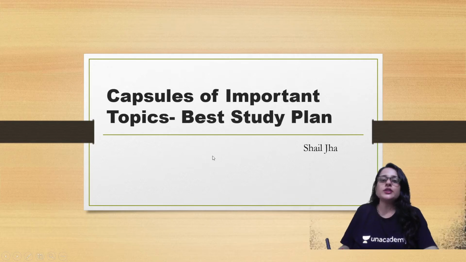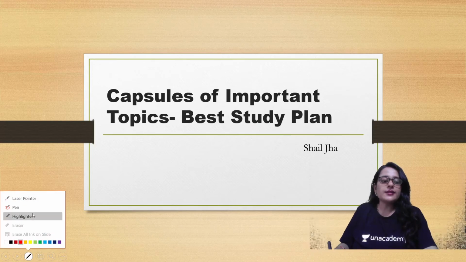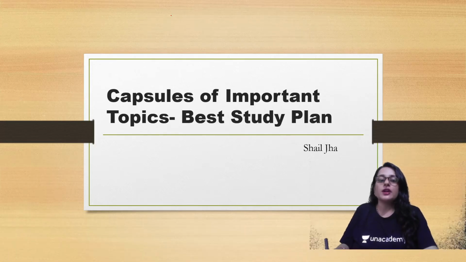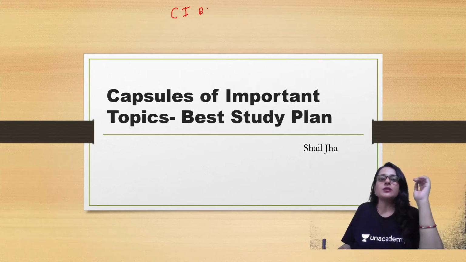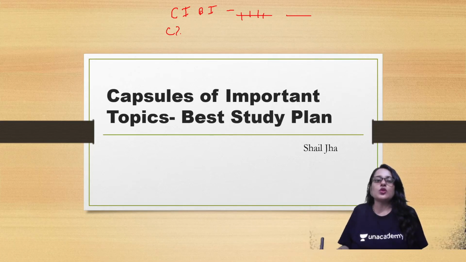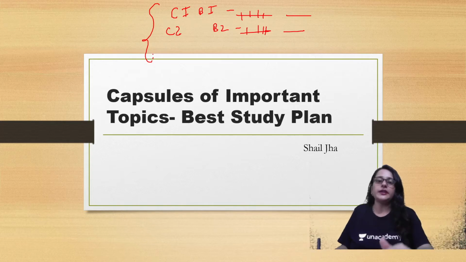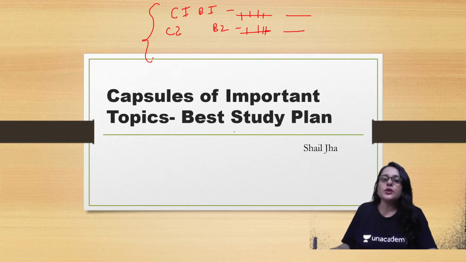I'm Shell, your educator on CSI Net Life Science platform, and today we are here to talk about a study plan that will help you a lot in your preparations. In this study plan, I have divided the important topics into batches, or you can say into parts. I have named them as capsules. Capsule number 1 or batch number 1 contains such and such topics which you need to complete first. Then capsule 2 or batch 2 contains such and such topics which you need to complete second. In this way, I have numbered the capsules on the basis of their priority, and this plan will help you a lot in your preparations.